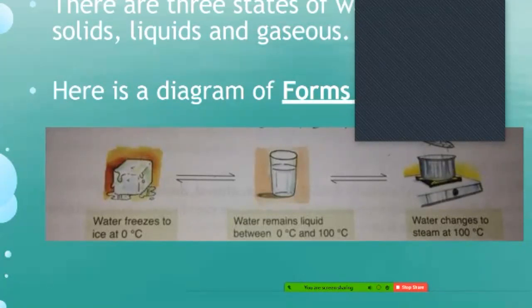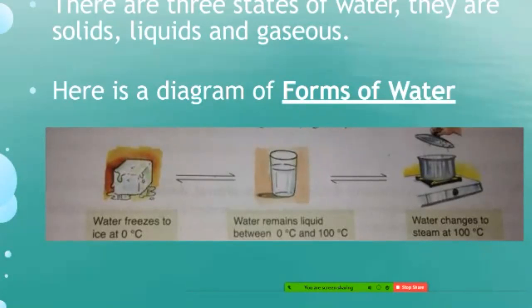Vidya, what is the freezing point of water? 0 degree centigrade. And what is the boiling point of water? 100 degrees. So at 0 degrees it becomes solid, and at 100 degrees it becomes water vapor. So in between, like at 79 degrees, in which form is water? Liquid. Thank you so much, Vidya.